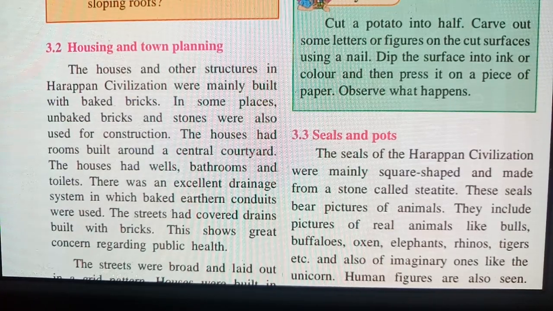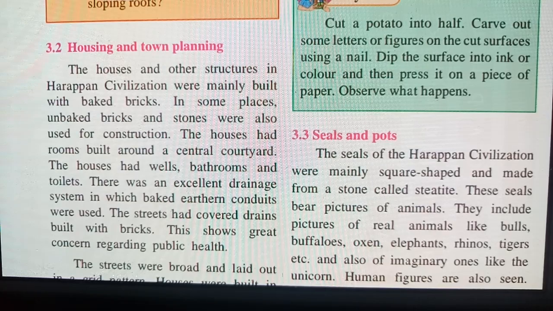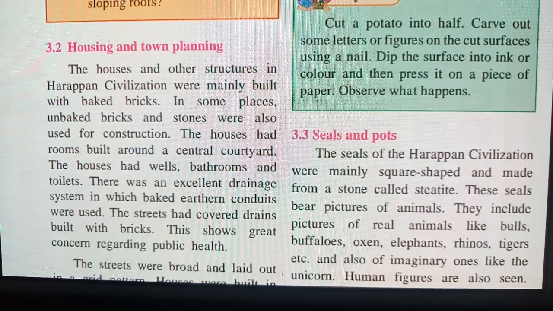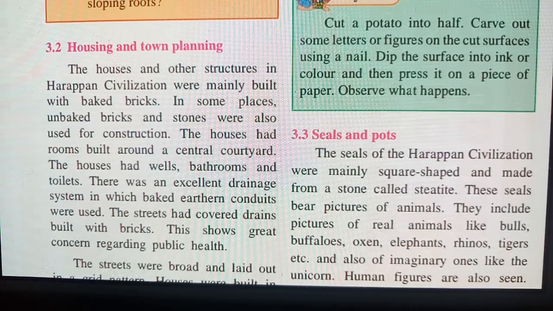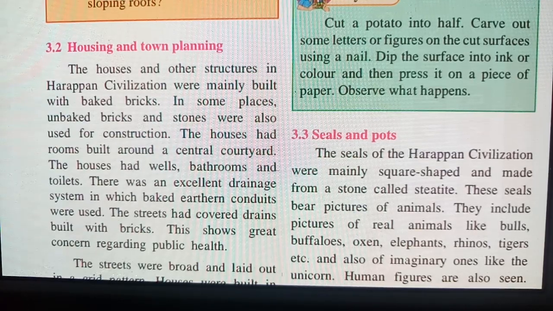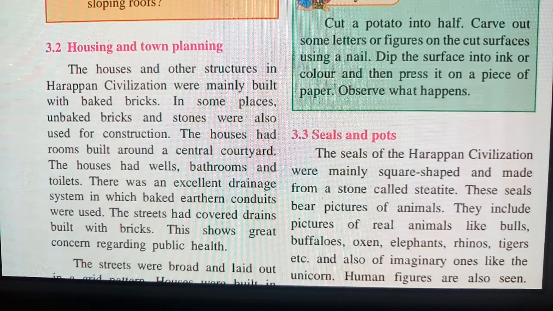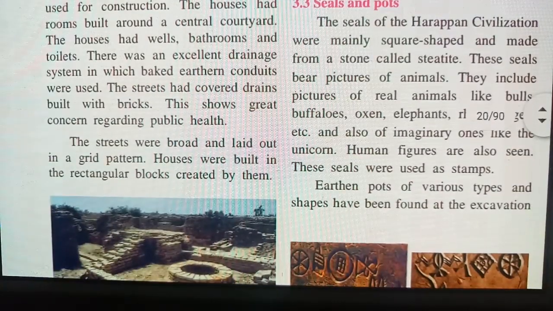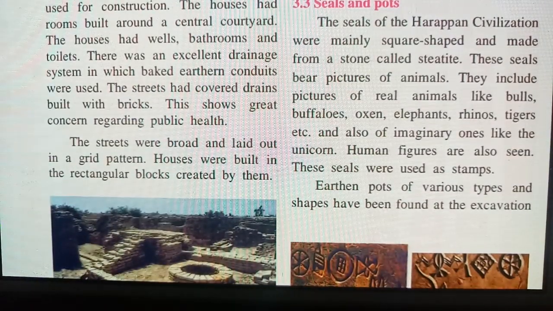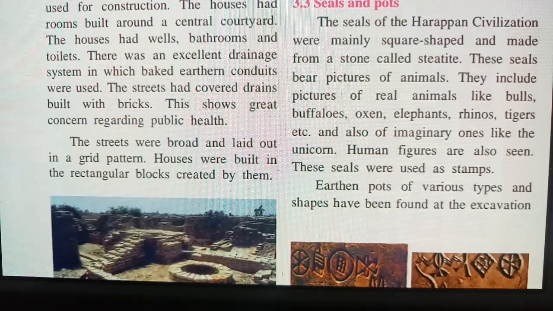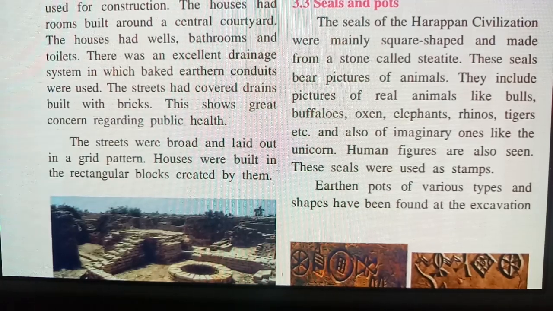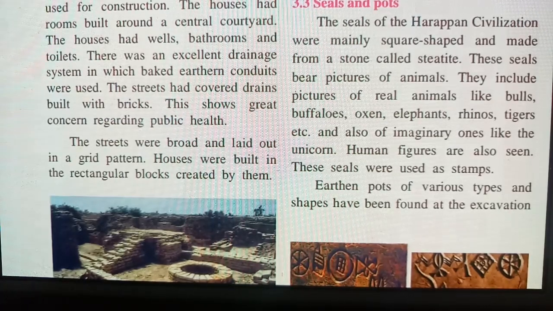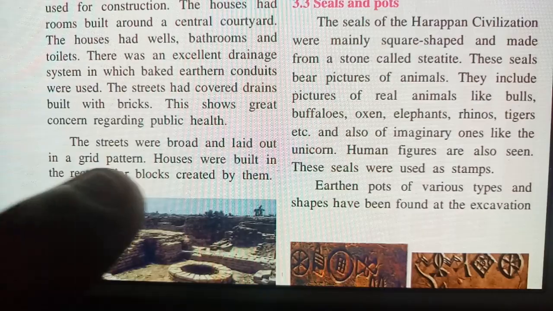There was an excellent drainage system in which baked earthen conduits were used. The streets had covered drains built with bricks. This shows great concern regarding public health. So they also thought about public health and made some good things for the use of the public of Harappan civilization. The streets were broad and laid down in a grid pattern. Houses were built in rectangular blocks created by them. So houses were also built in a rectangular shape.